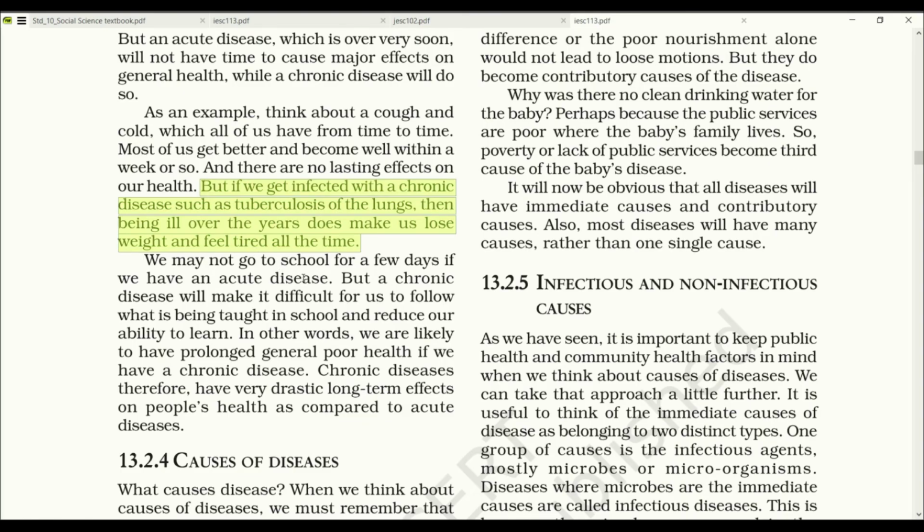We may not go to school for a few days if we have an acute disease, but a chronic disease will make it difficult for us to follow what is being taught in school and reduce our ability to learn. In other words, we are likely to have prolonged general poor health if we have a chronic disease. Chronic diseases therefore have very drastic long-term effects on people's health as compared to acute disease.